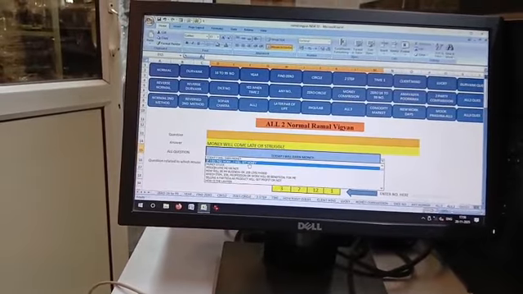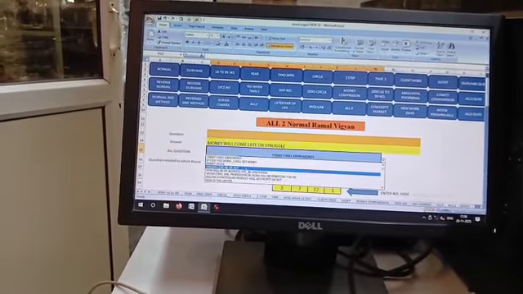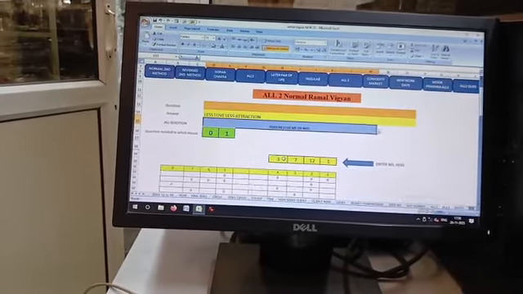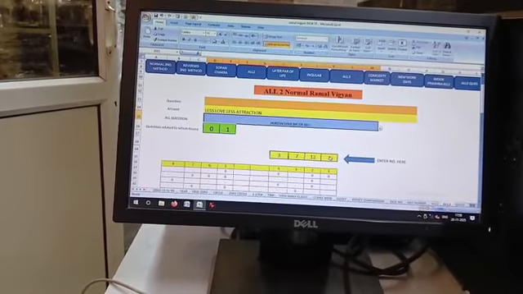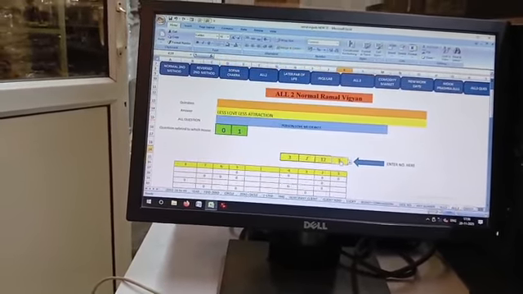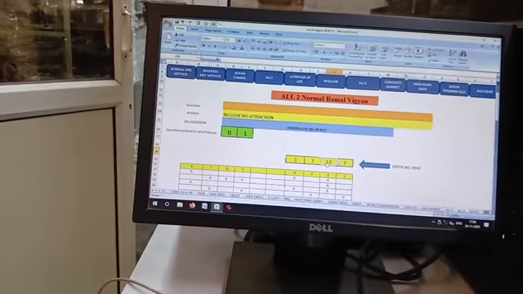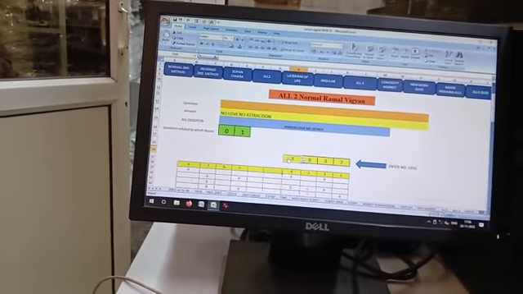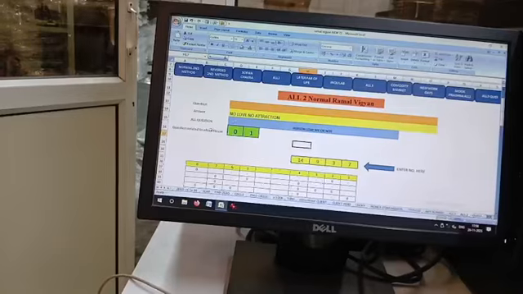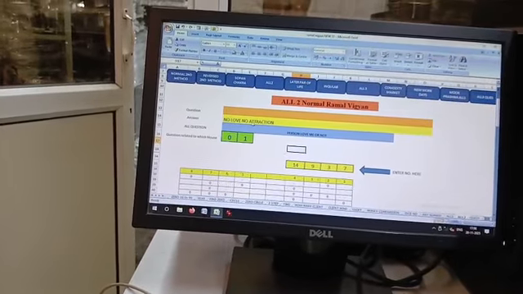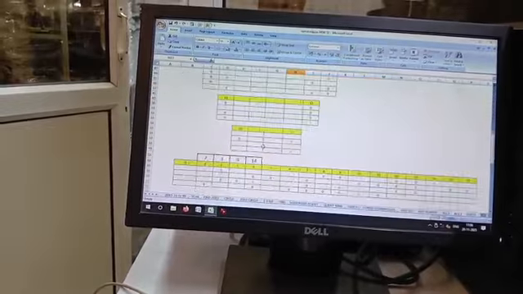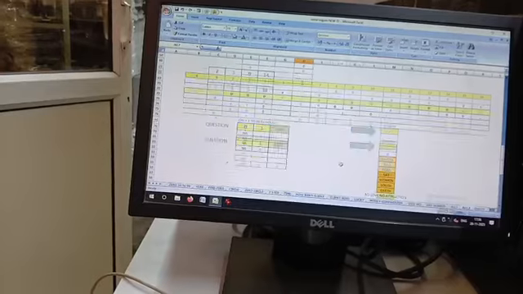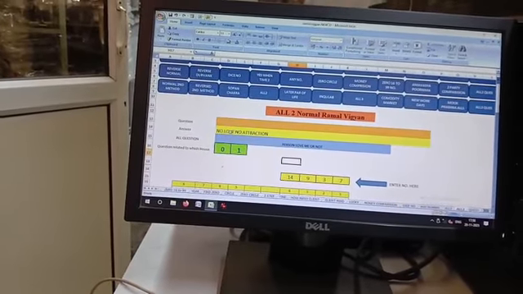Example, the person loves me or not. Then if you write person loves me or not, here you have to write the number. It's a reverse system. One number is here, you can put 7, here 3, the third card will be 9, and your fourth card will be 14. The answer will come no. It's no love and no attraction. So you forget that person. Your answer will all come no love and no attraction. But you have to take here. You get the automatic answer over here.